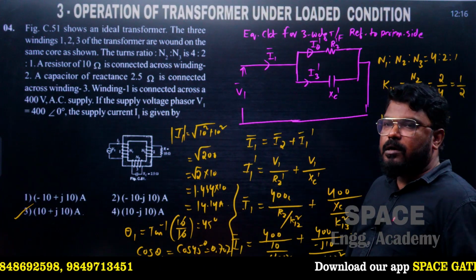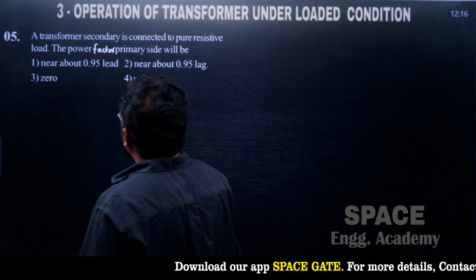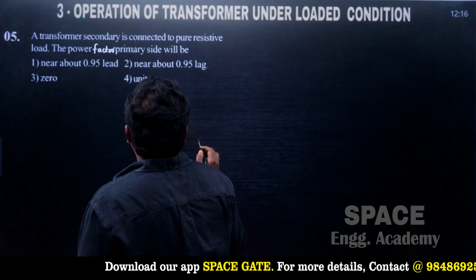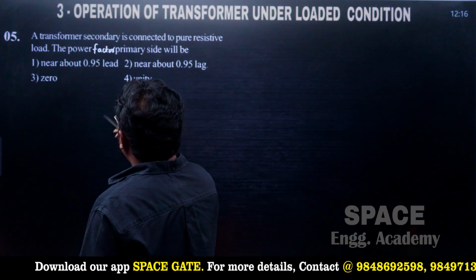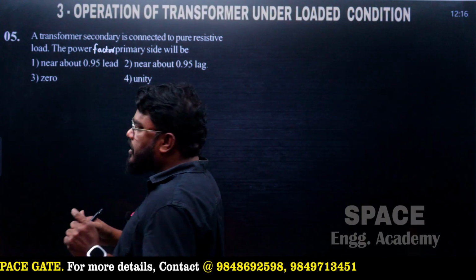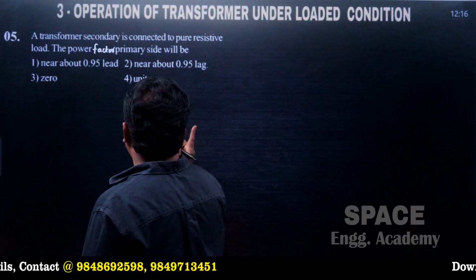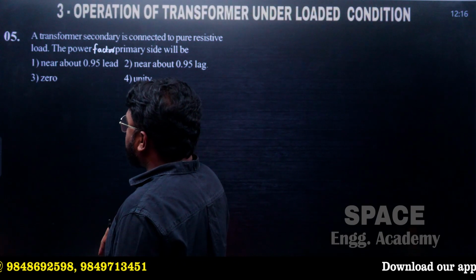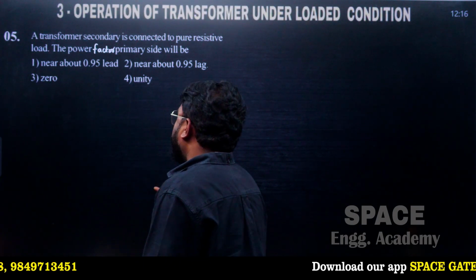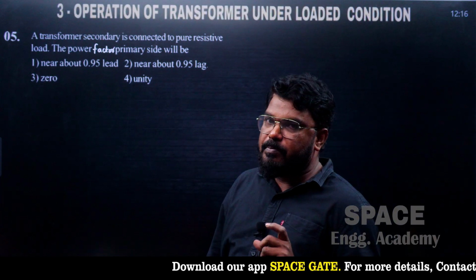ఓకే, let us solve one more question based on this topic. Question is, a transformer secondary is connected to the pure resistive load. The power factor of primary side will be: option 1, nearly about 0.95 lead; option 2, nearly about 0.95 lag; option 3, 0; and option number 4 is unity. This question can be answered by using phasor diagram.